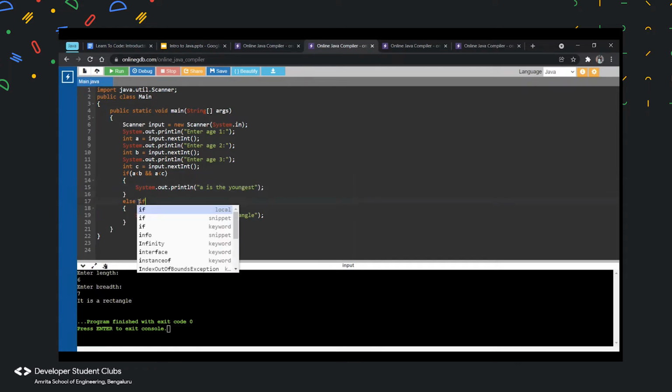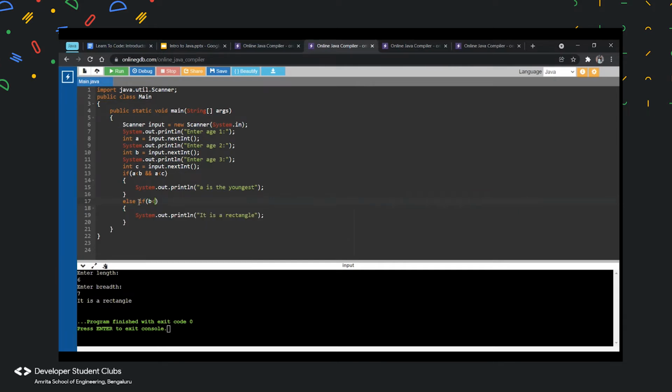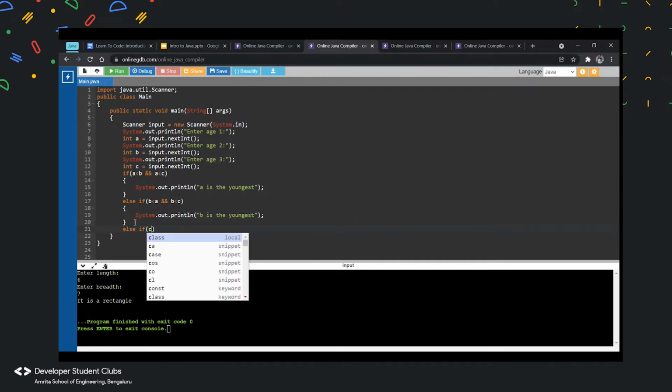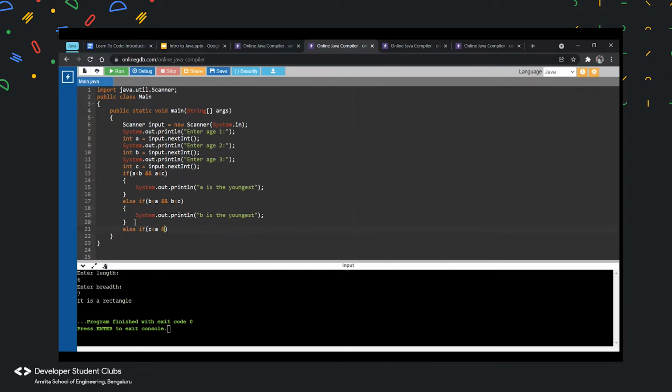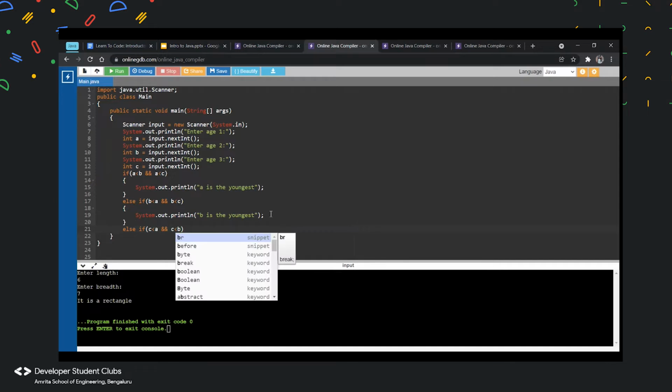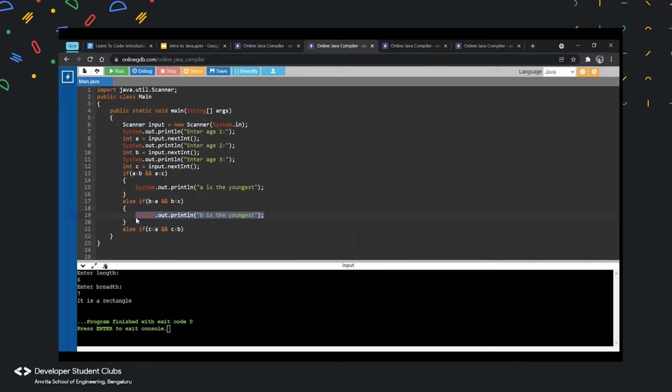And then I'll put else if. What can I put in this else if? I can check if B. So if B is less than A and B is less than C, I'll say B is the youngest. I will put another else if statement where I check if C is the youngest. So C less than A and C less than B. If that is true, I will say C is the youngest.